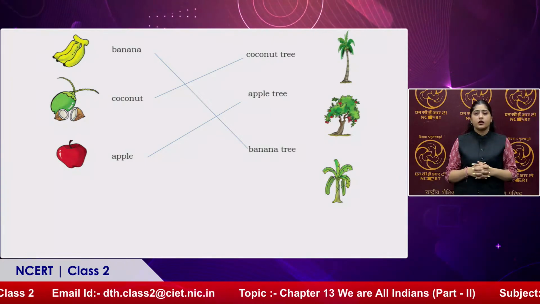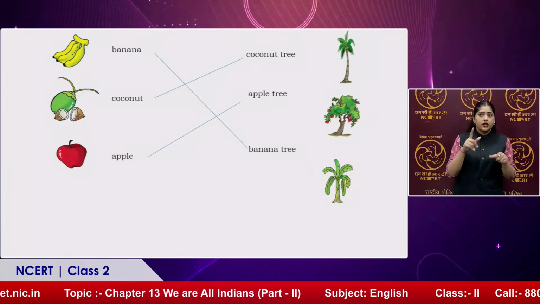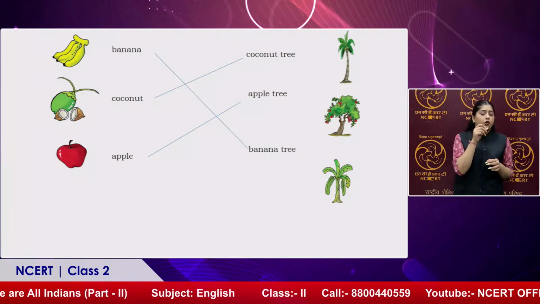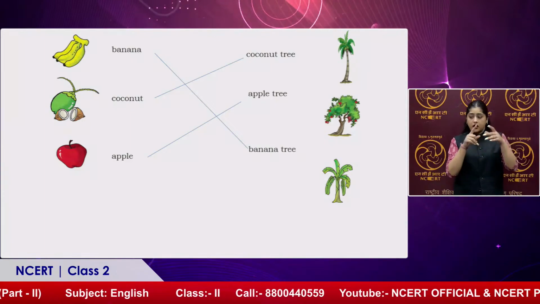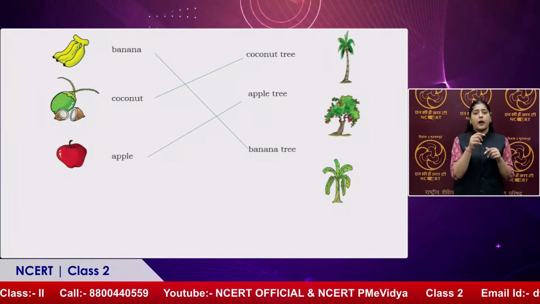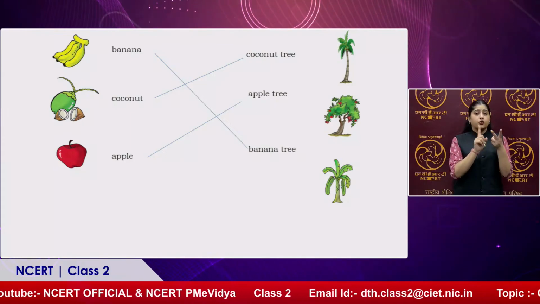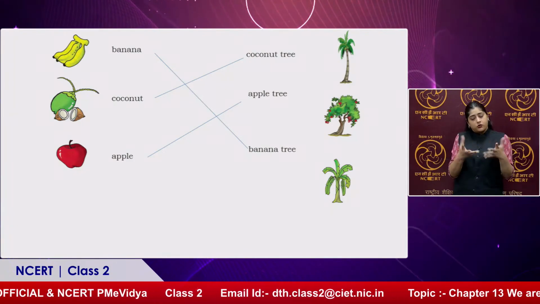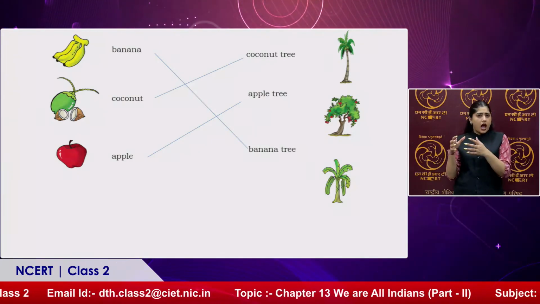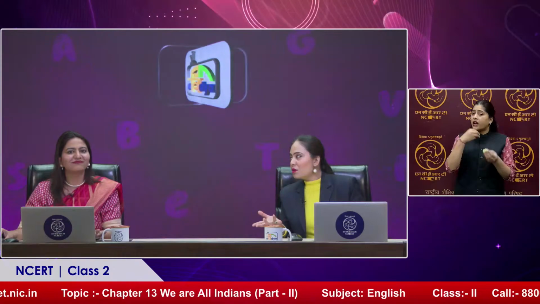So this is the question in your chapter where you'll be matching the fruit with their tree, and pictures are also given. On the left side they have mentioned the name of the fruit, and on the right side they have mentioned the tree. The first one has been done for you. First is banana, and banana belongs to the banana tree. The second one is coconut, and coconut belongs to the coconut tree. And the third one is apple, and as you can see, apples are also hanging from this tree. Apple tree.